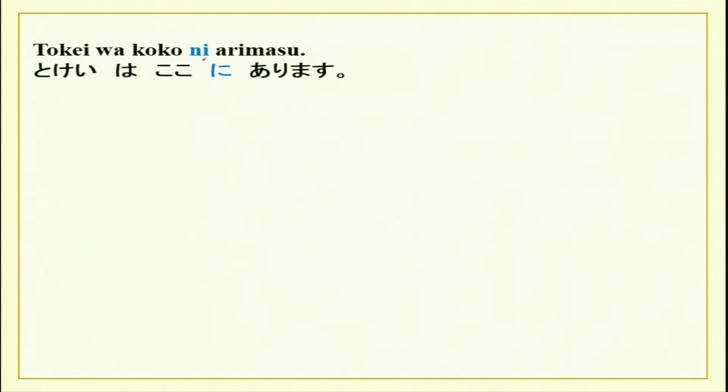As I told you, ni performs a lot of functions in the language. One you did with time, and now you are doing it with location. What does it do? Well, tokei wa koko ni arimasu. Now, arimasu is a verb which shows existence of a certain object at a certain place, presence of a certain object, and the place is marked by particle ni. So, koko ni over here, tokei arimasu. Tokei is present. To show presence of inanimate things, arimasu is used.